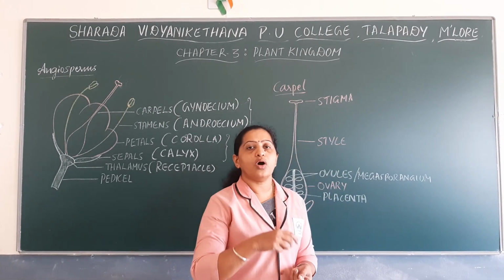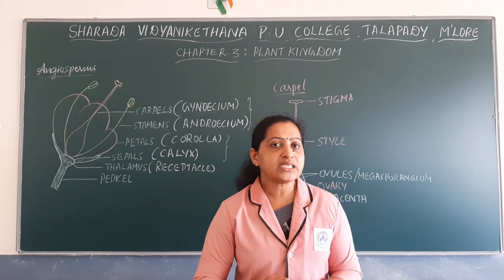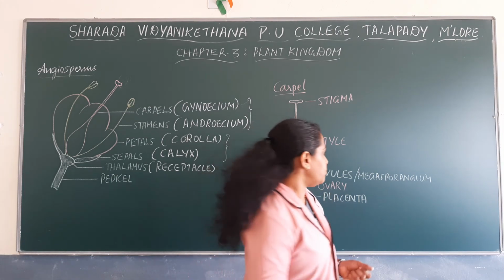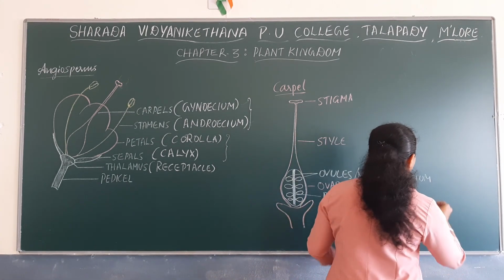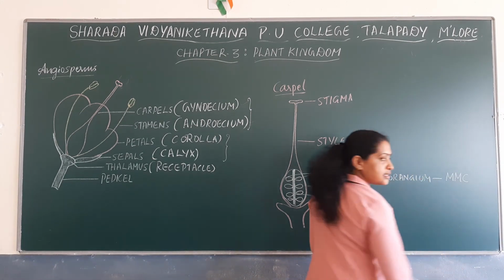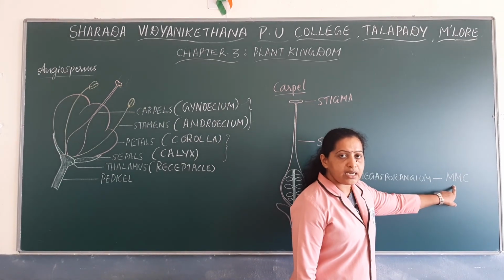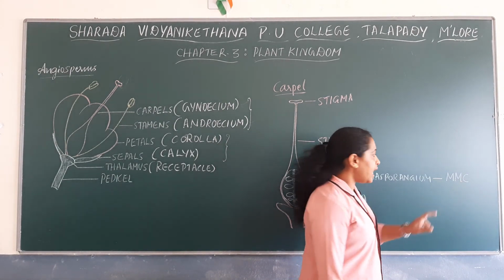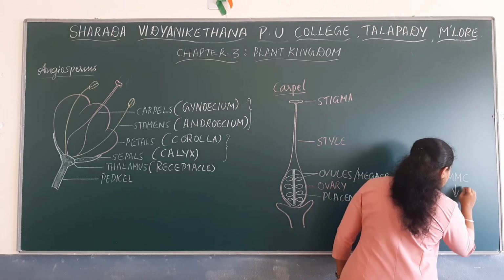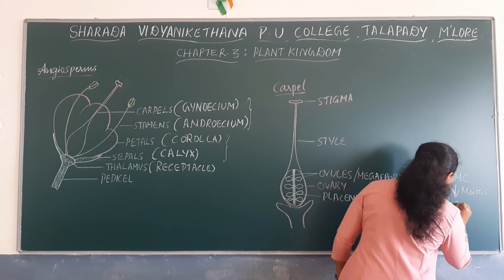Inside the ovule or the megasporangium, there are megaspore mother cells which undergo meiotic division, or meiosis, to form megaspores.